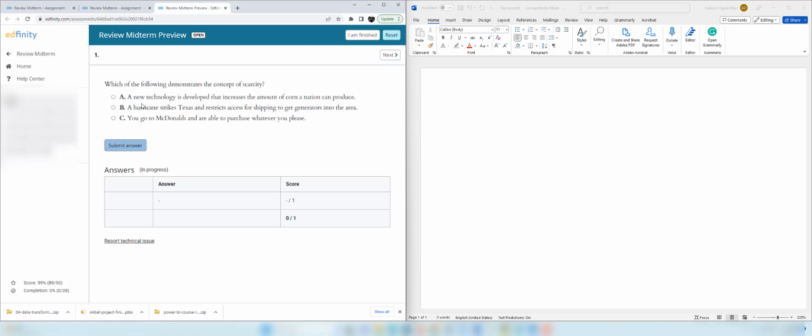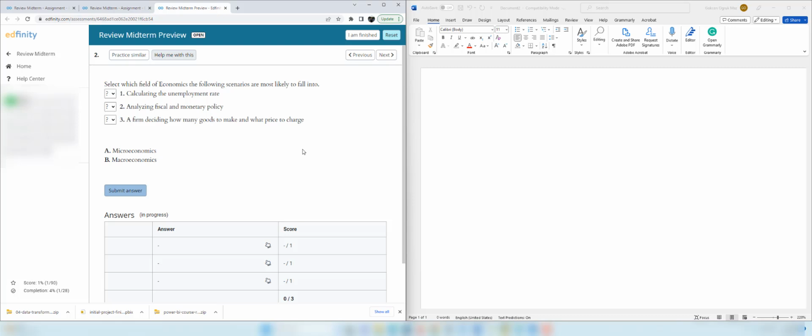Let's start with the first option. A new technology is developed that increases the amount of corn a nation can produce. This doesn't represent scarcity because with the new technology, production of corn is going to increase. A hurricane strikes Texas and restricts access for shipping to get generators in the area. This represents the concept of scarcity. You go to McDonald's and are able to purchase whatever you please. This again does not refer to the concept of scarcity.